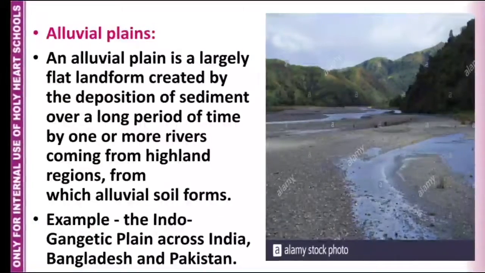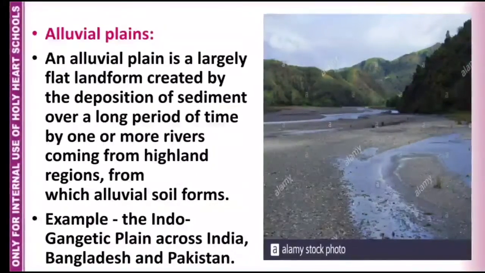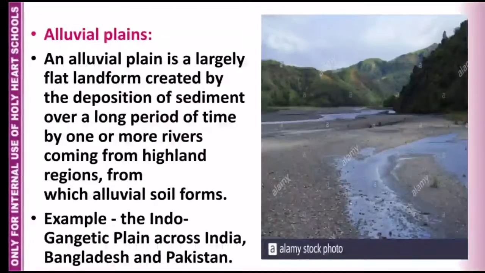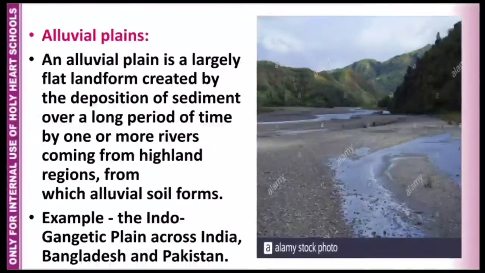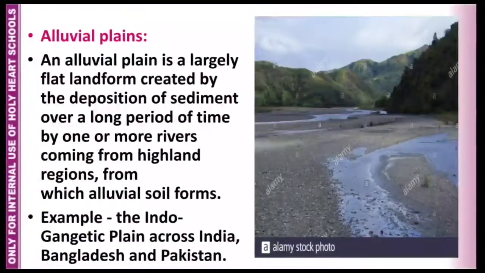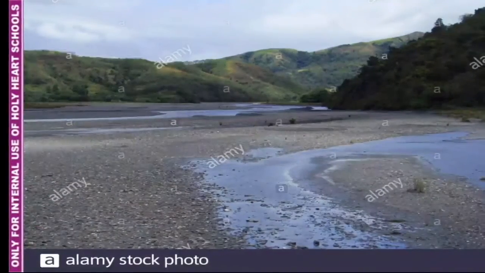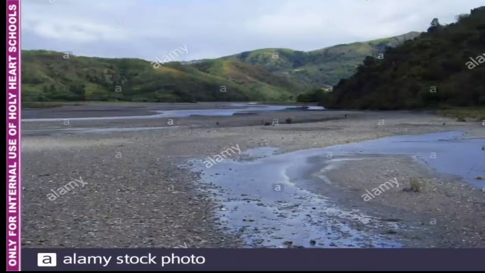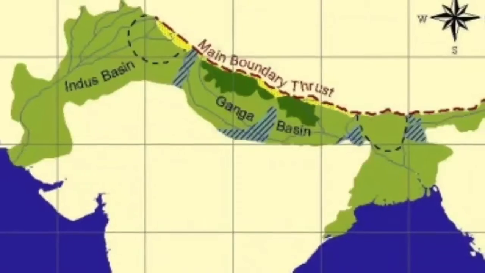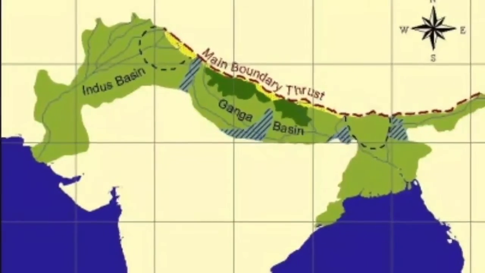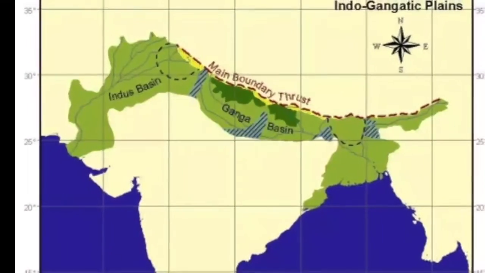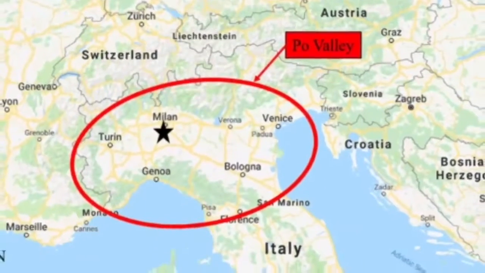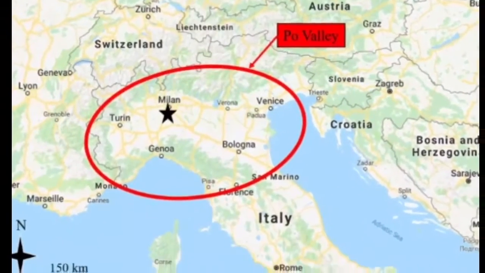Alluvial plains. An alluvial plain is a largely flat landform created by the deposition of sediment over a long period of time by one or more rivers coming from highland, from which the alluvial soils are formed. Example, the Indo-Gangetic Plain across India, Bangladesh and Pakistan and Po Valley in Italy.